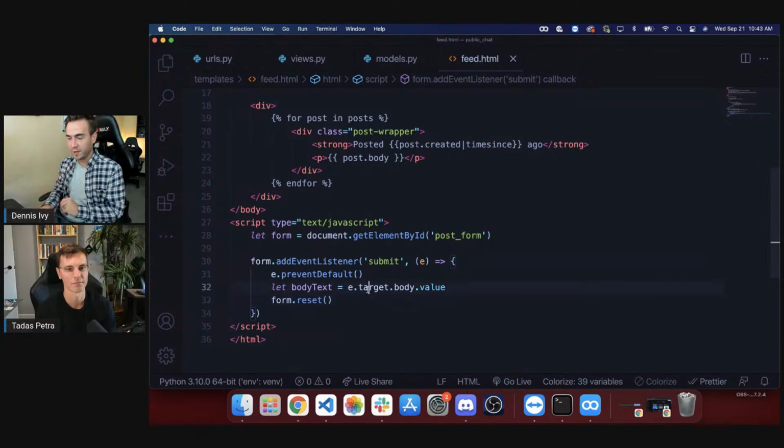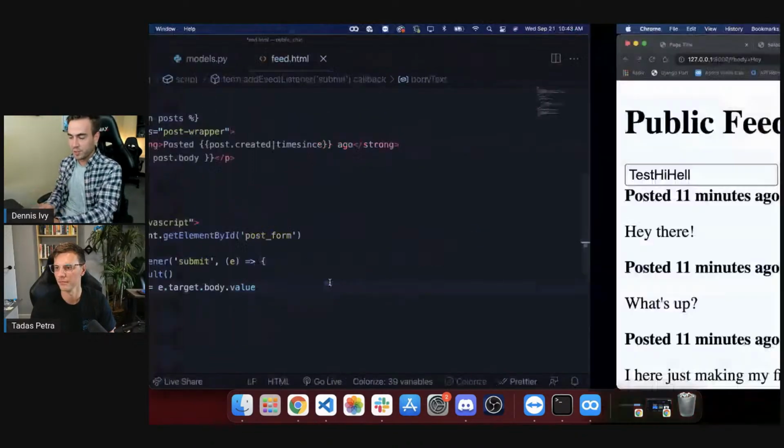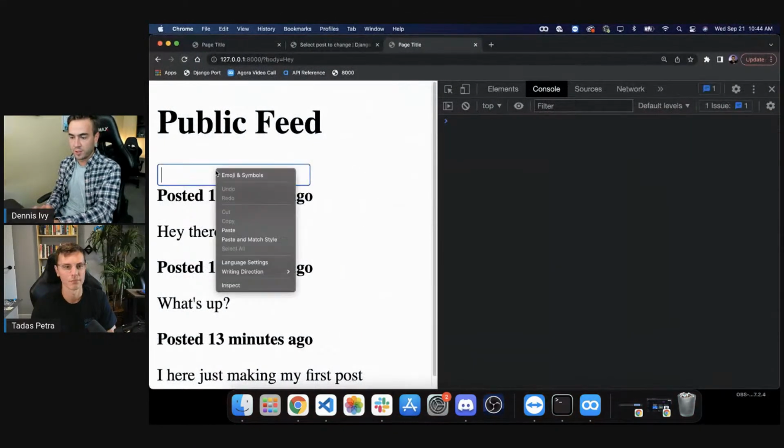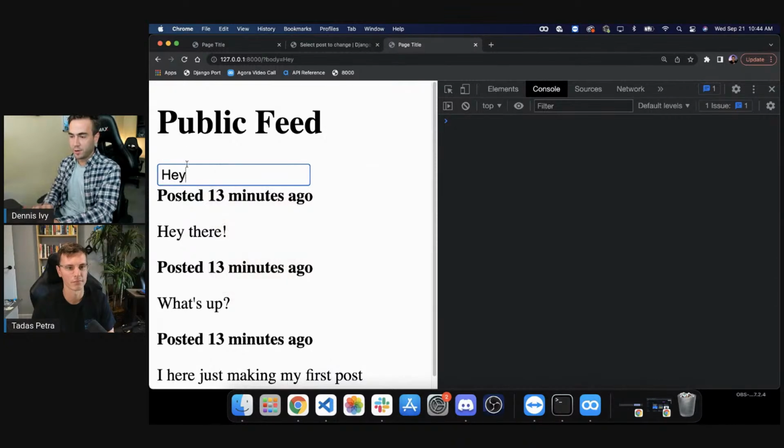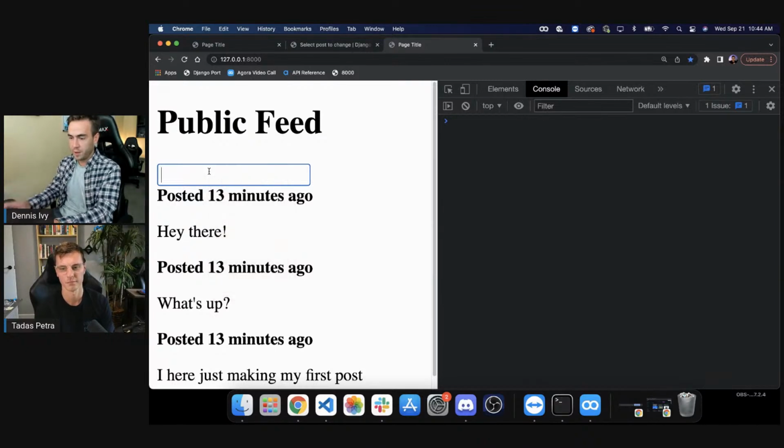So we're able to get the event, get the target of the event. So the target would be the form, and then we're going into specific elements. So I just wanted to reset that form. If we check this out, if you notice, if we just say, hey here, the page will not refresh. In fact, let me just remove that because I think I did that on the first load. We'll just do hey, and then